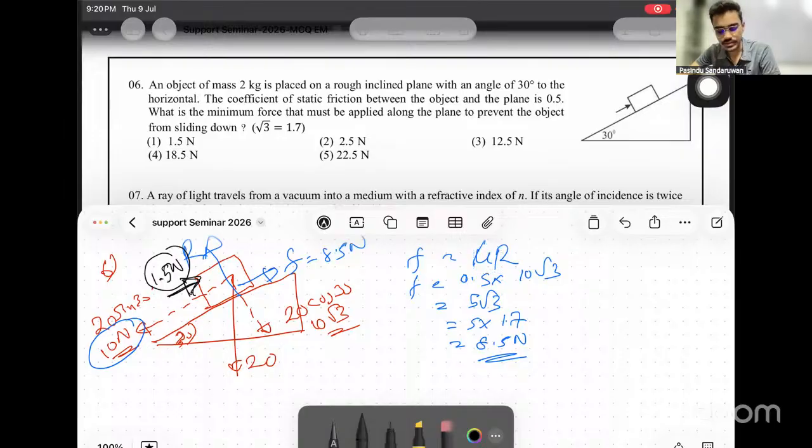Without writing any further equations, get it from here: the downward force is 10 newtons, friction is responsible for 8.5, and to balance the remaining 1.5 we apply our external force. That is 1.5. A friction question.